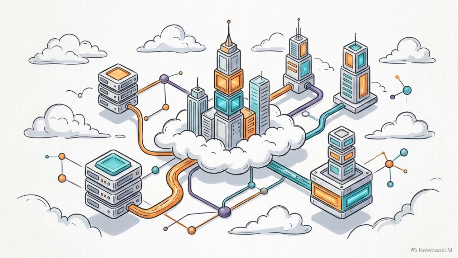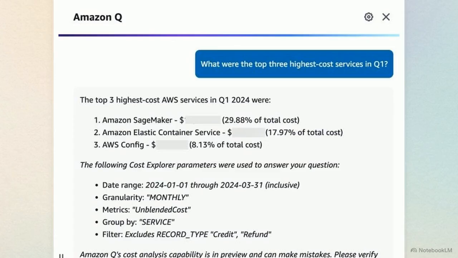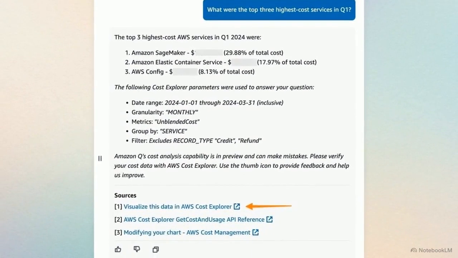Beyond local programming, the assistant possesses deep native knowledge of the broader AWS cloud infrastructure. It acts as an on-call cloud consultant. For instance, looking at this output, when asked to identify the highest cost AWS services for a specific quarter, the assistant instantly returns a detailed breakdown, including exact percentages and direct links to the AWS Cost Explorer.